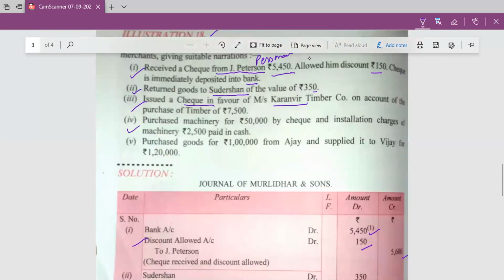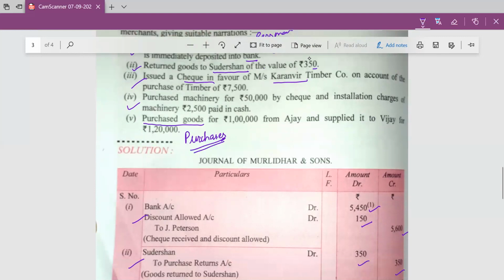And last entry is purchased goods for rupees 1 lakh from Ajay and supplied it to Vijay for rupees 1,20,000. Here two transactions are given. First of all, purchase the goods and then sold these goods to Vijay for rupees 1,20,000. Goods purchased means purchases comes under nominal account and it will always be debited according to rule. We will debit the purchase account.